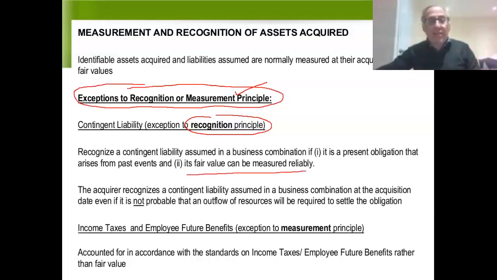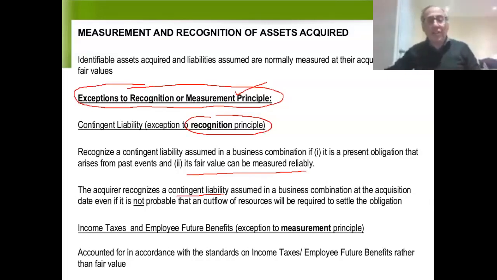Let's say the sub has a contingent liability at the date of acquisition. There's a lawsuit against the sub. Now, that contingent liability might not even be sitting on the sub's balance sheet because there's only a 30% chance that the sub will lose the lawsuit. So it's not sitting on the sub's balance sheet.